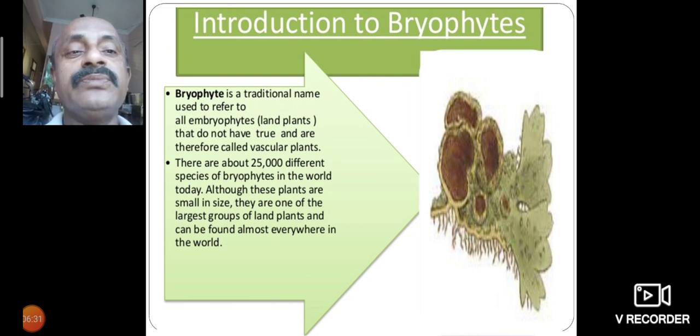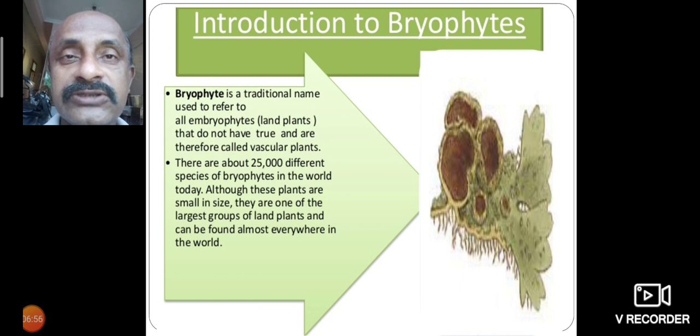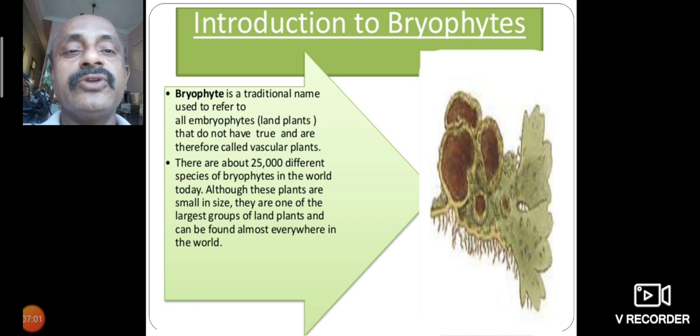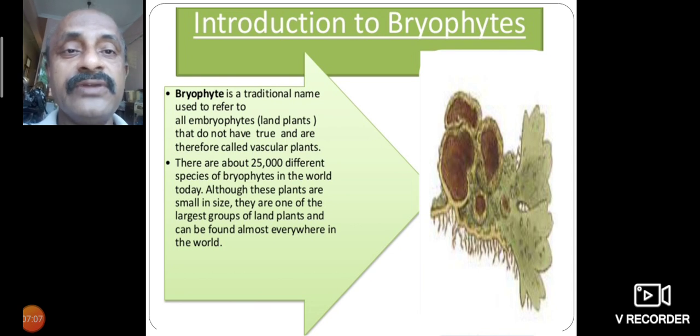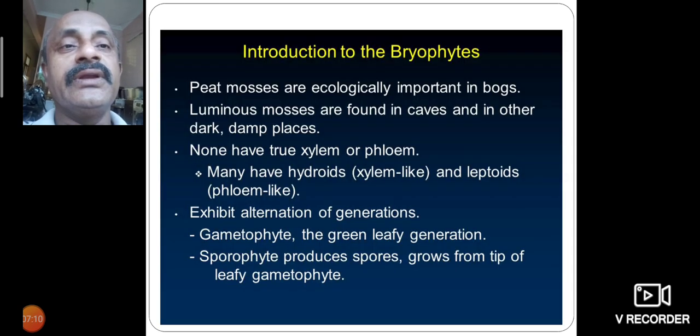These plants are small in size, yet they are one of the largest groups of land plants, and they can be found almost everywhere in the world.